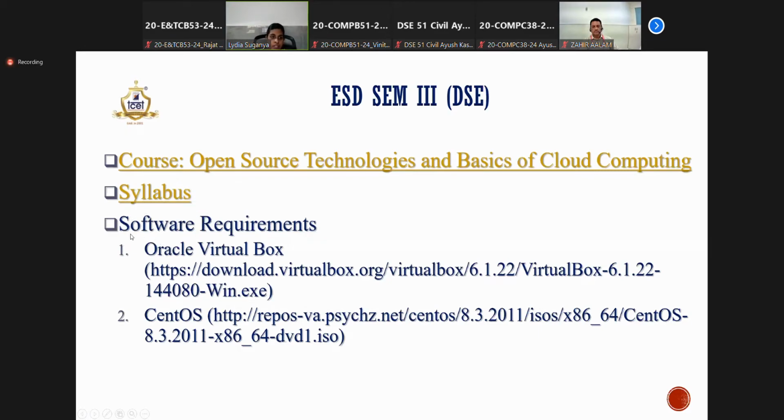And these are some of the software requirements. Please note down the software requirements and try to install them before tomorrow's session, so that the session will be carried out smoothly. There will be no separate time given for installing the software. If you try to install it by today, then it will be very helpful to attend tomorrow's sessions. So these are the softwares. In addition to this, I will also pass the link in the group, so you can circulate it to all the direct second year students.